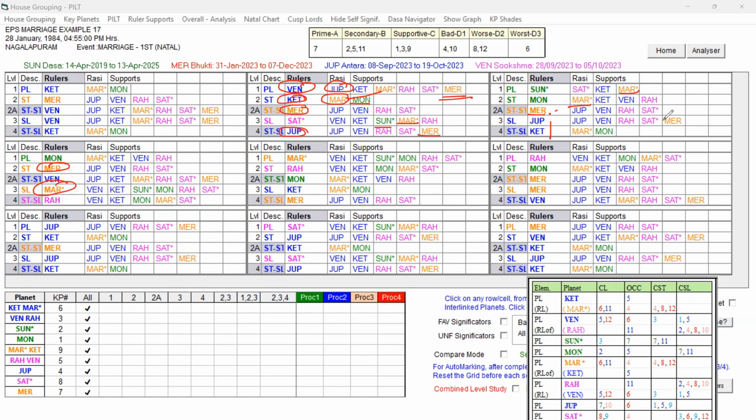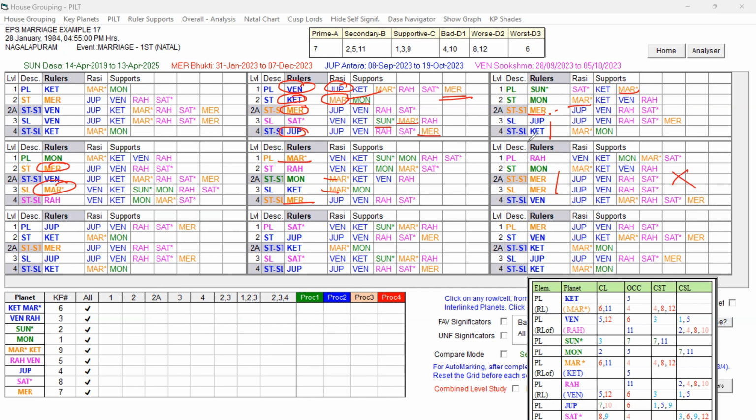It has weakness. Definitely, the Moon will not favor the marriage during its Bhukti. And Mars, no, because it does not have Venus and also has Mars, which is not good, forming a ruler link to all levels. Mercury is also playing a role. Rahu, definitely it will not favor.